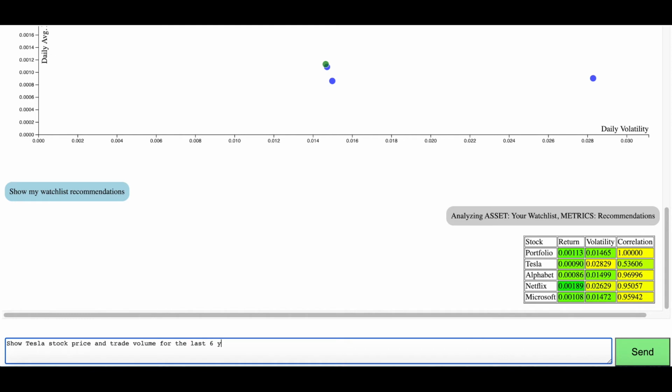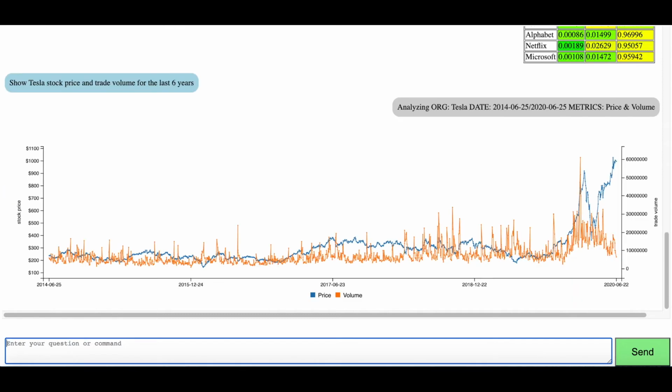Next up, I type in "show Tesla stock price versus trade volume." You can see that the Tesla stock has performed really well in 2020. It took a big dip during the COVID hit, but it has performed very well. So the numbers in the return versus volatility did not include the 2020 performance. Please note that we left out 2020 numbers to simplify explanation.